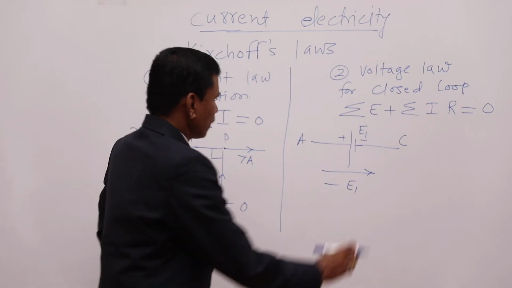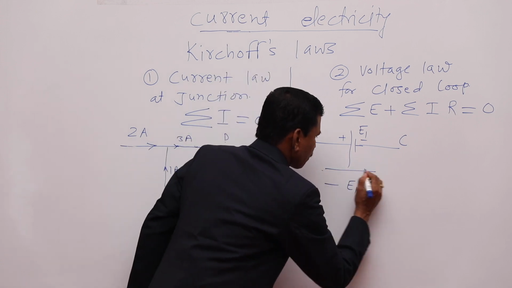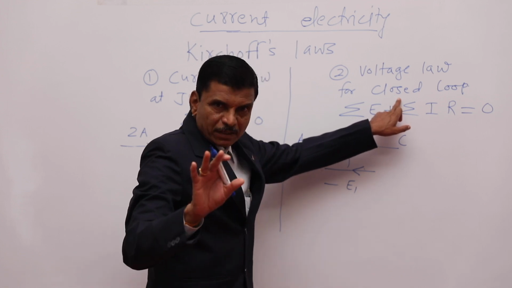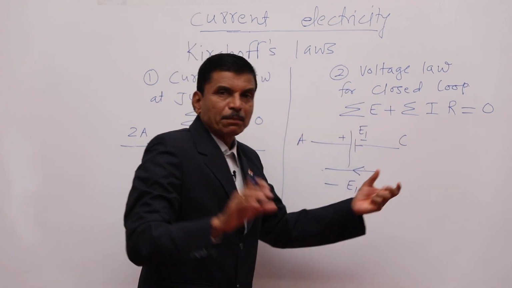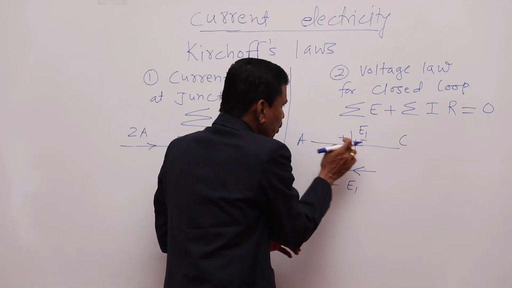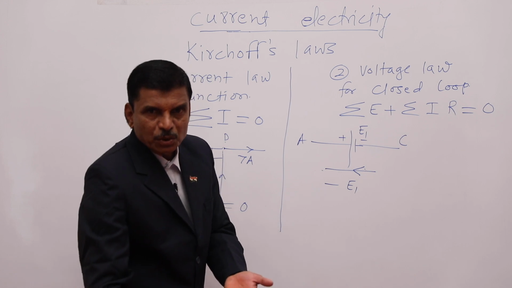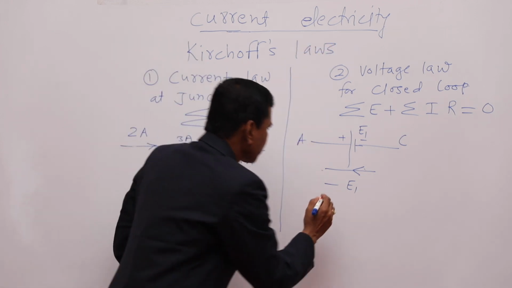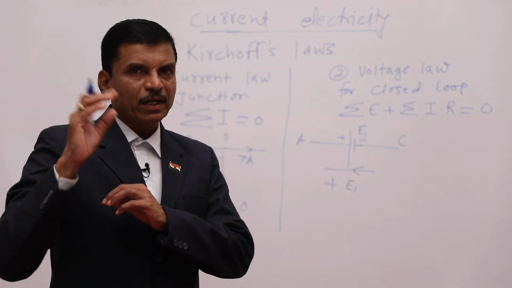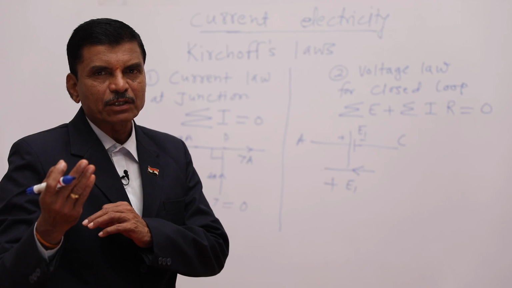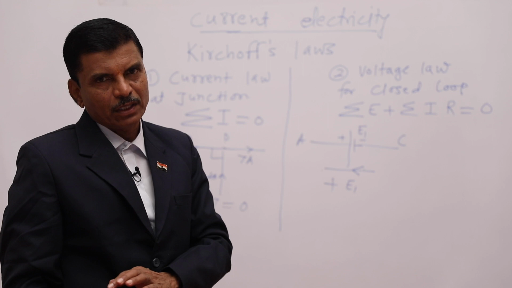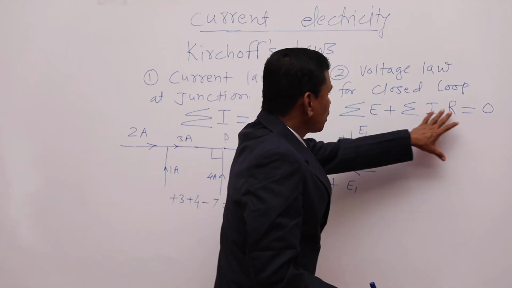Okay. If we are traveling in this way from C to A, see, we have taken some closed path. AC is a part of that closed loop, and we are traveling from C to A through the battery, that is from lower potential to higher potential. At that time, we will take that EMF as positive. Do you get this point? When EMF is taken positive and when it is taken negative. If we are going towards lower potential, take it negative.